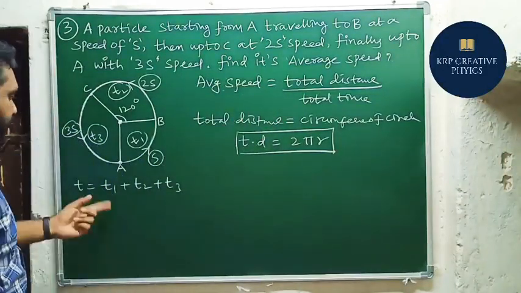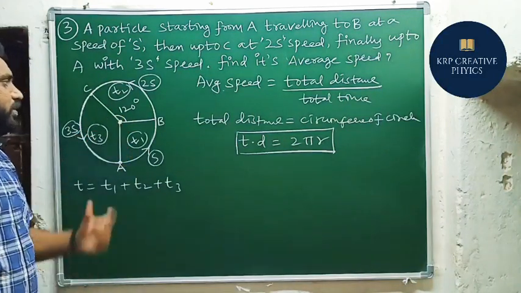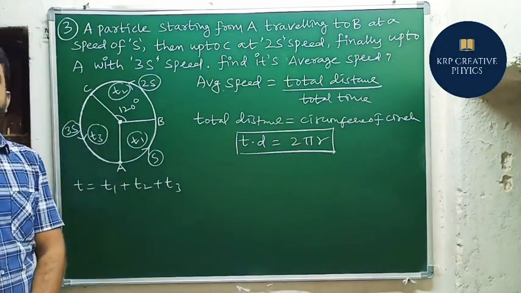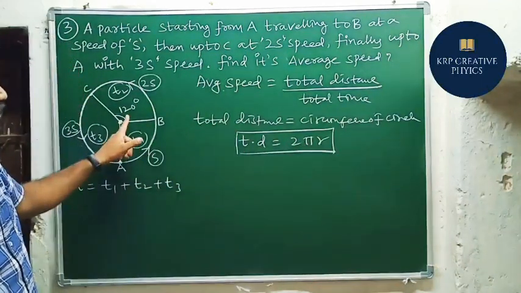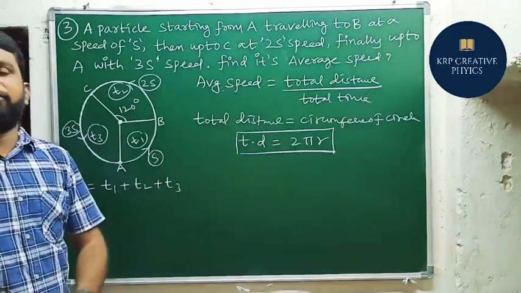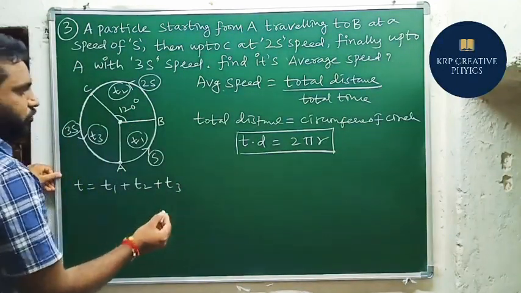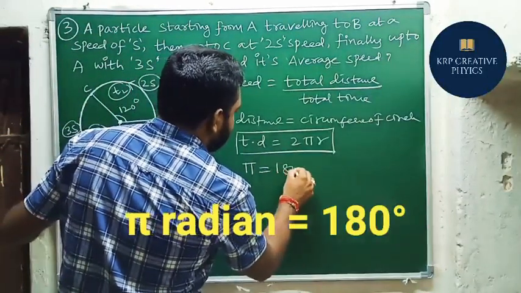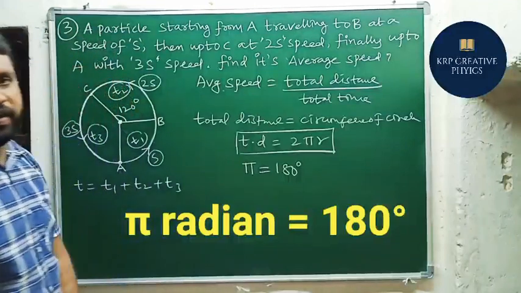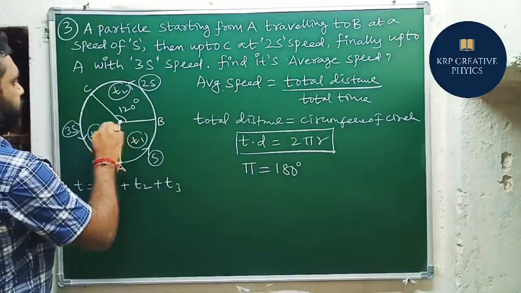First, we are going to represent these values in terms of radians. Why? Because pi is there, so we need to convert these angles into radians, in terms of pi. You should know that pi radians equal 180 degrees. So we are going to convert these angles into pi.